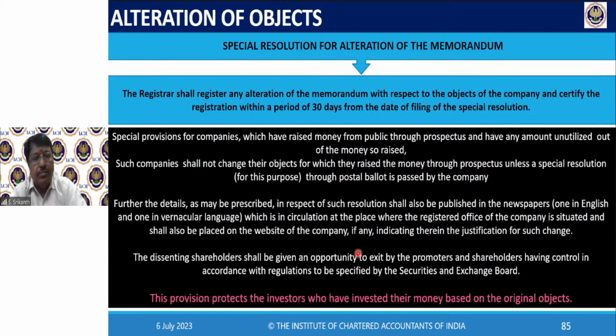Okay. So the dissenting shareholder is given an opportunity to exit, meaning whatever money he paid, you have to refund it back to him and buy. That's all.